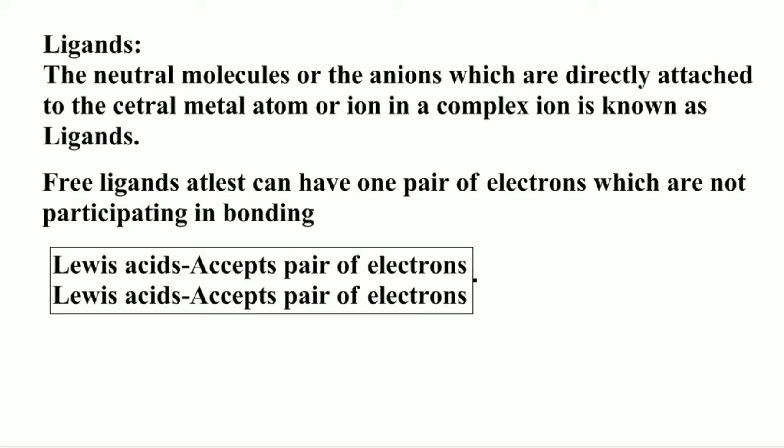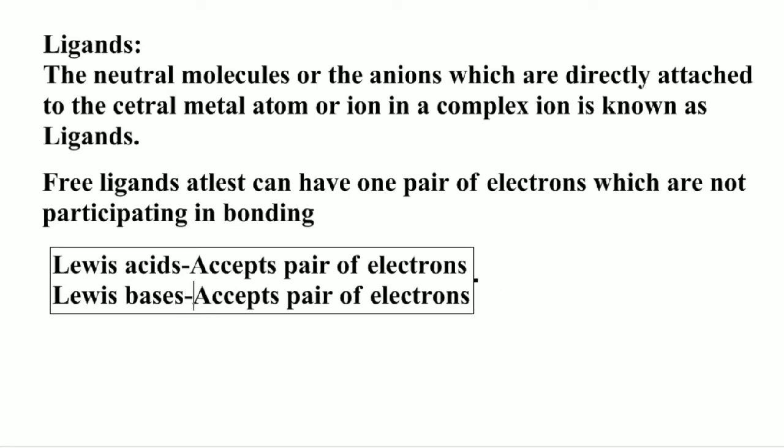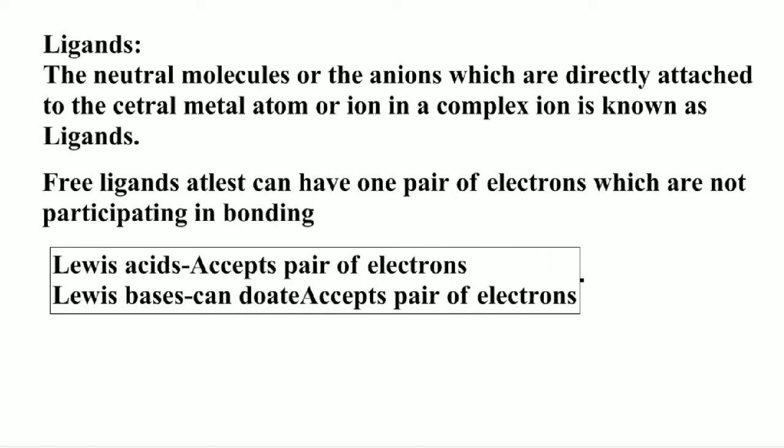Students, we know the definitions of both Lewis acids and Lewis bases. Lewis bases can donate at least a pair of electrons, so electron donors are Lewis bases. Lewis acids are electron pair acceptors.